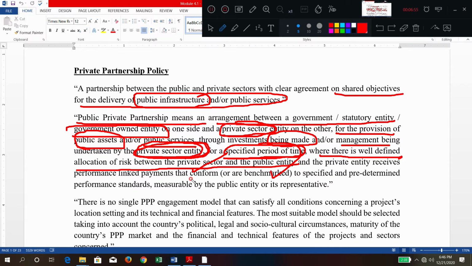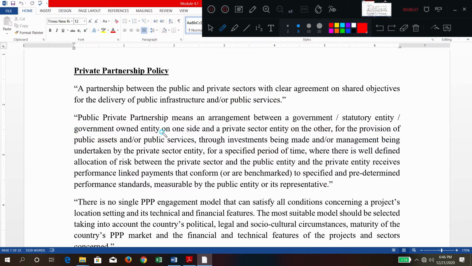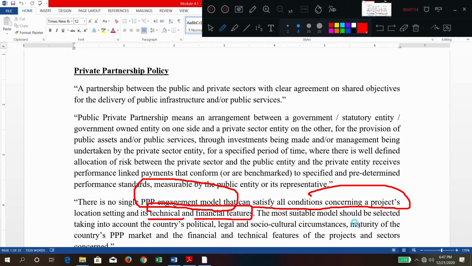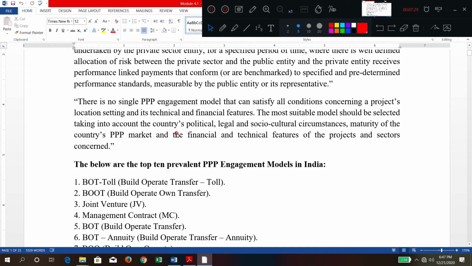Here we don't have any single particular model. We can have so many models. There is no single PPP model that can satisfy all the conditions concerning a project. There will obviously be different technical and financial features. The most suitable model should be selected taking into account the country's political, legal and socio-cultural circumstances. This is about the PPP types.